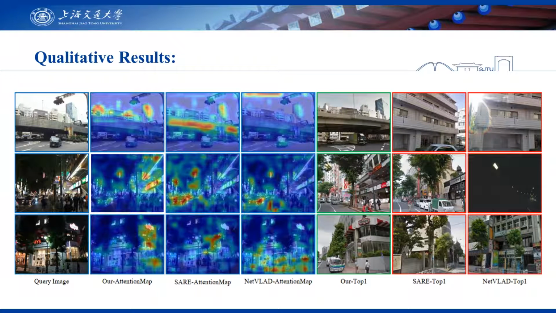Here are the qualitative results on the geolocalization dataset with complex environments and variable lighting conditions. We can see that our model is shown to focus on the discriminative region, while the other two models incorrectly focus on changeable objects.